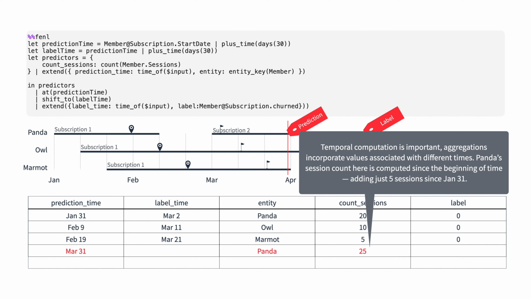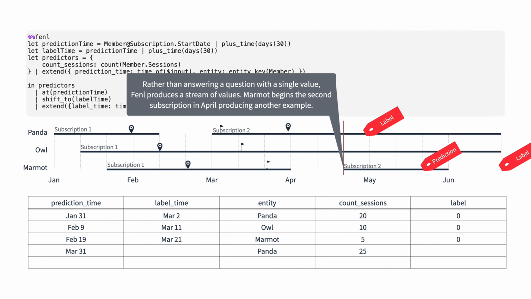Temporal computation is important. Aggregations incorporate values associated with different times. Panda's session count here is computed since the beginning of time, adding just 5 sessions since January 31st. Rather than answering a question with a single value, Fennel produces a stream of values. Marmot begins the second subscription in April, producing another example.